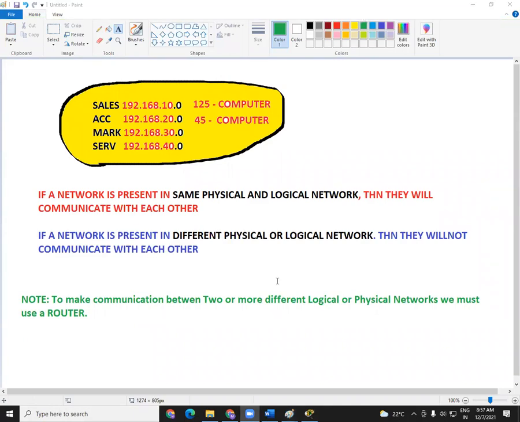That's it, guys. Okay, we must use a router. These are some of the basic things you should remember forever. I'll just repeat again, if computers are present in the same logical network and physical network, they will communicate.